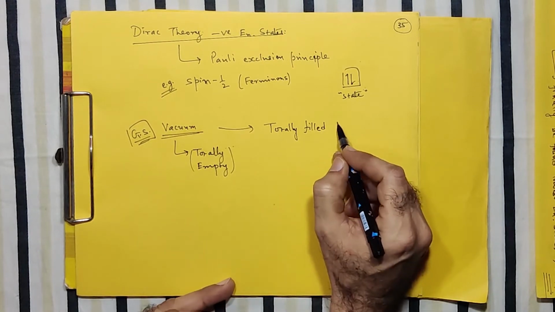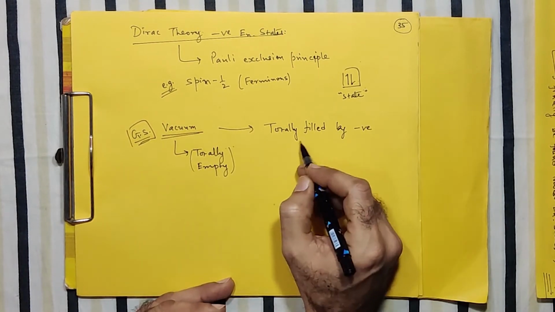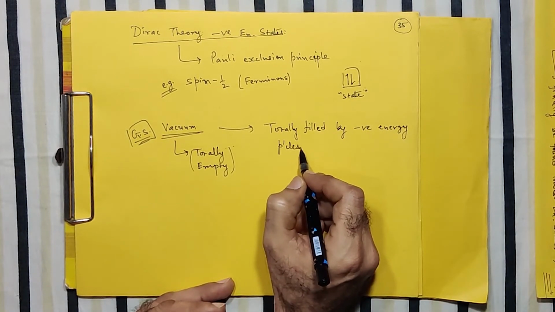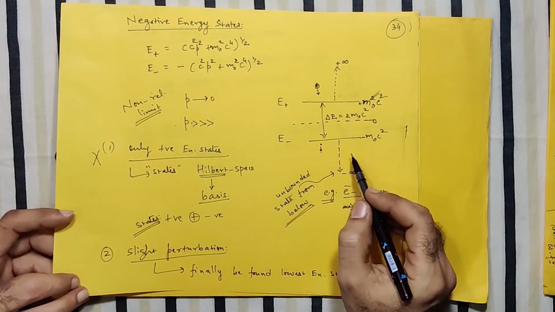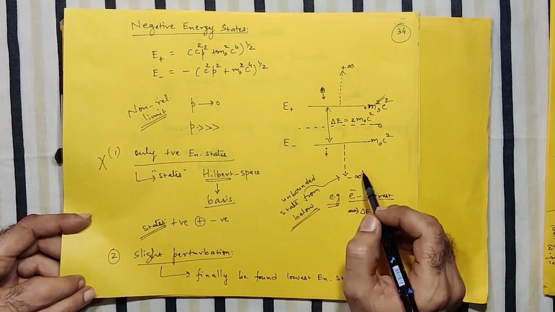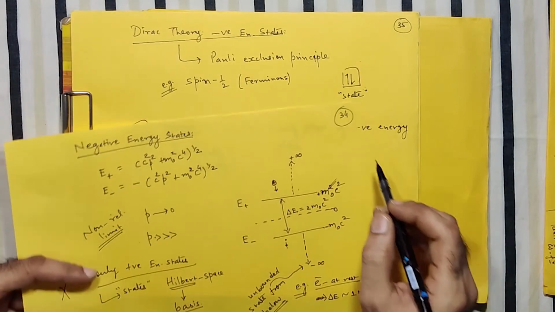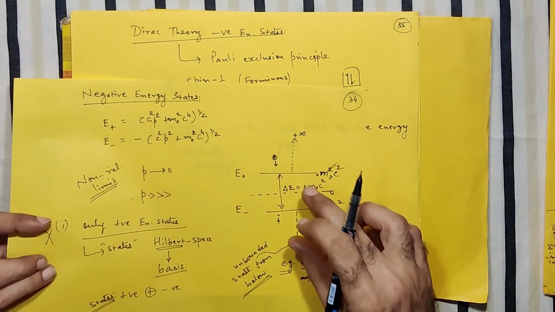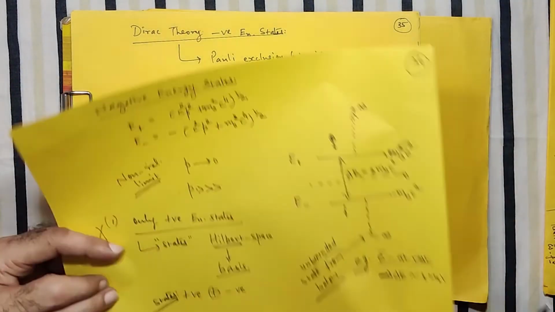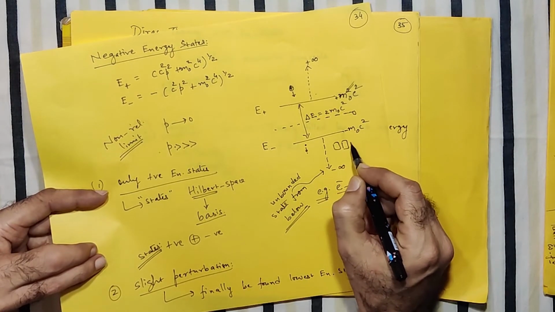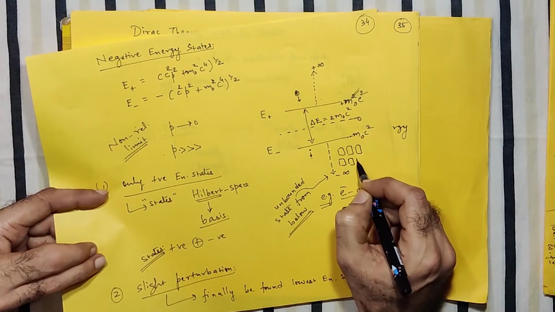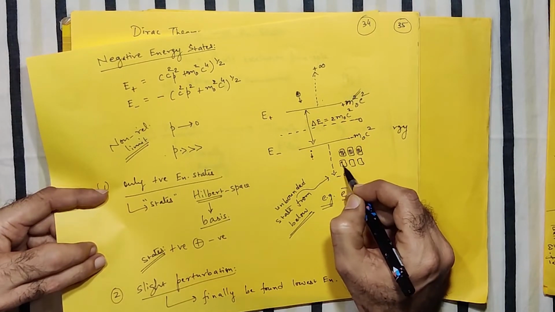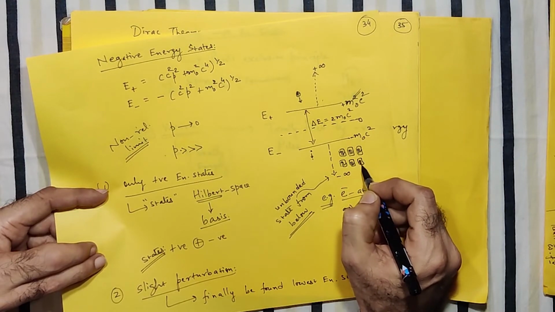And it is totally filled by all negative energy particles. So if you just go back to this page, all these states which are having the negative energy, they are all filled, of course, following Pauli's exclusion principle. So if I picturize this again, and show all energy states as boxes, then all these energy states are completely filled. There is no space left to accommodate any one more particle.